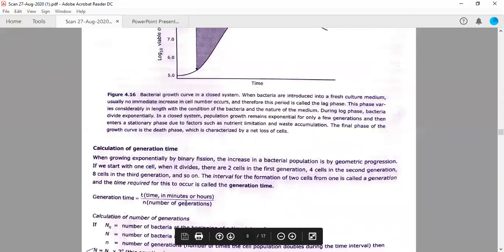Suppose you need to calculate the number of generations. What will you do? You will divide this total time by generation time. Generation time means the time taken by the bacteria to divide. Means if the bacteria is taking 20 minutes, you will divide total time, 3 hours, 4 hours, 5 hours, whatever is given, by 20 minutes, so that you can calculate the number of generations. And if you know this n is equal to t upon g, you can calculate the generation time also. So g will become equal to t upon n. Or if you need to calculate the t, you will simply multiply generation time with this n, right?